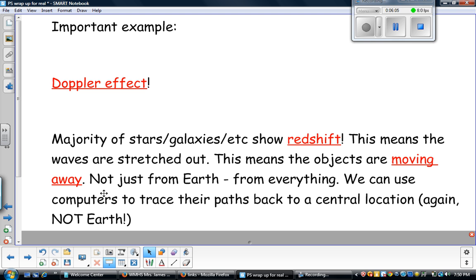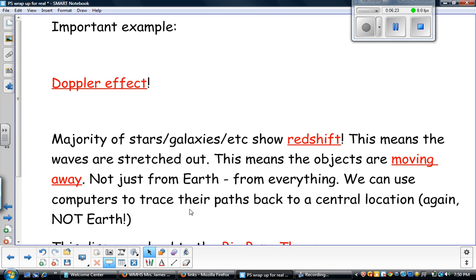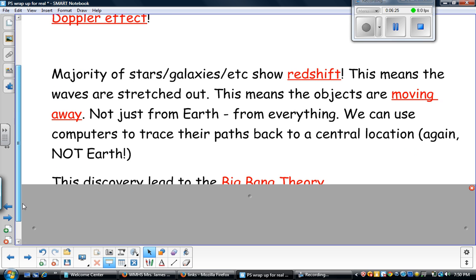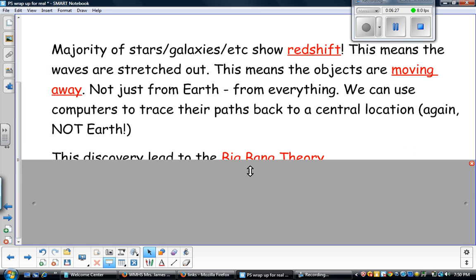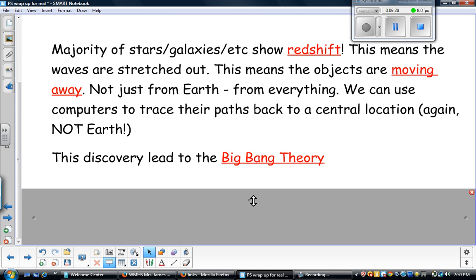Now, they're not just moving away from us, they're moving away from each other. They're moving away from everything. So while we might find an occasional thing moving towards another thing, in general, everything in the universe is moving away from everything else in the universe. We can use computers to trace their paths back to a central location. Again, the central location is not Earth. This was the big discovery that led to the formation of the Big Bang Theory.